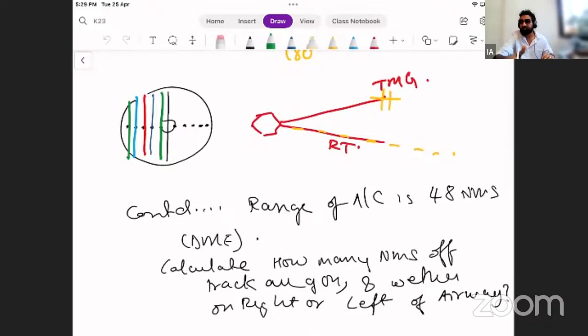I'm trying to say, if I say my required course is 271, okay, then if I'm on 271, my needle should be in the center. If I am on 266, then where will my needle be? Such are the questions in the exam.